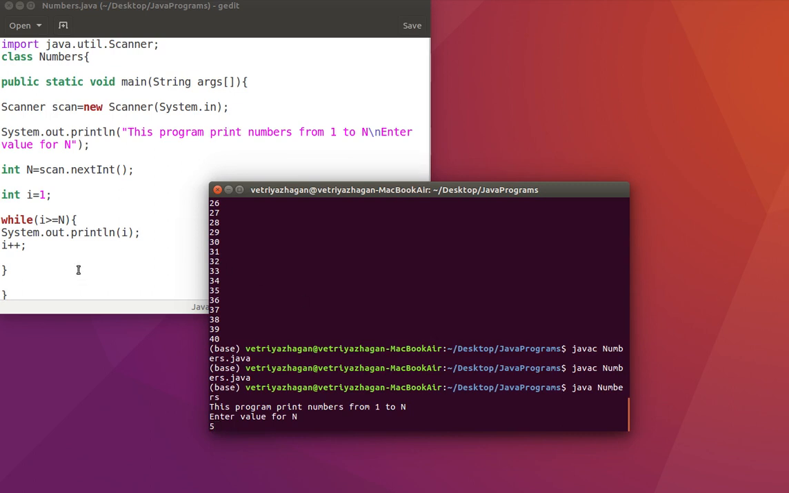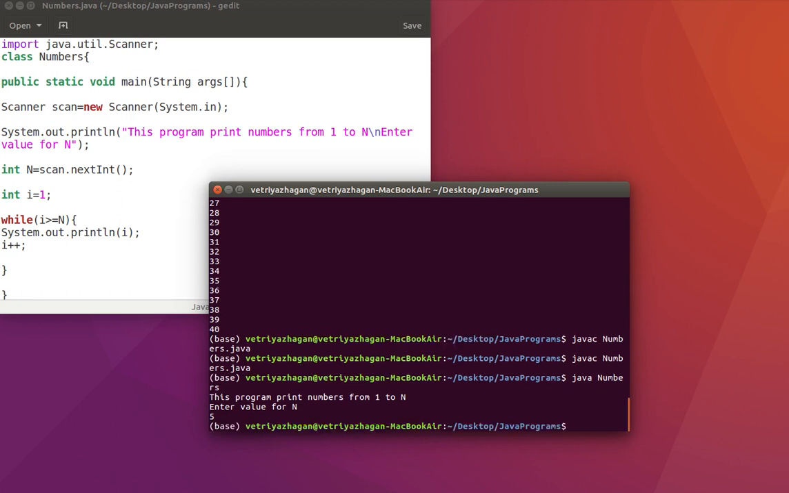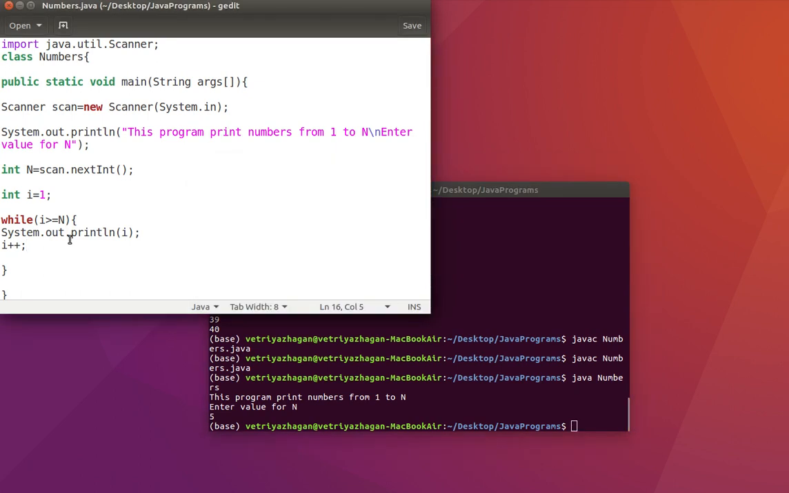So now the condition is 1 greater than or equal to 5. No, 1 is not greater than or equal to 5. So what happens? Nothing gets executed. If the condition is wrong in a for or while loop, the body of the loop is not executed at all. Remember this.